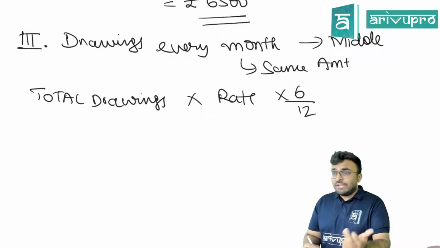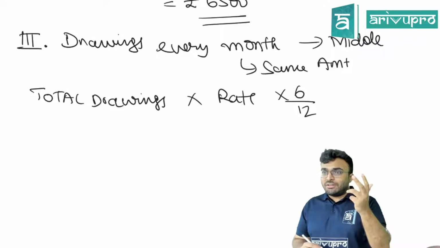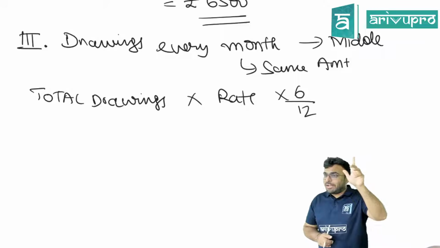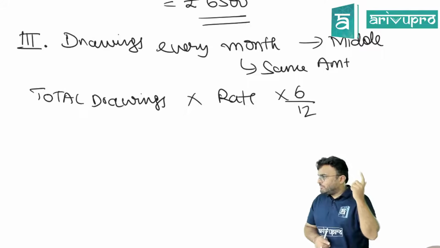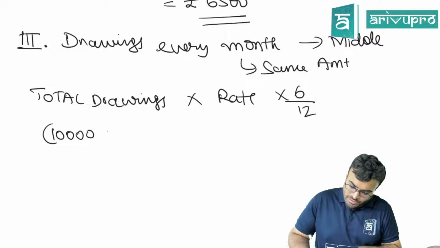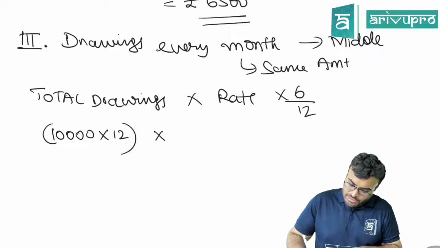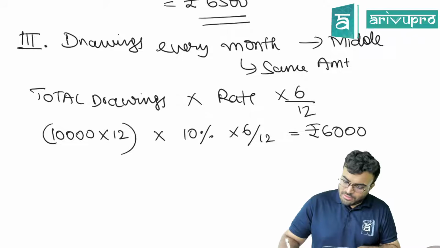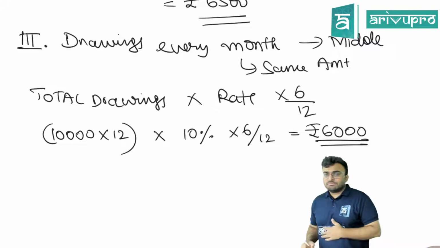Did you get the derivation? You just have to memorize the formula. In case you forget the formula, you still have the backup route. What is the backup route? Calculate individually, quickly. Is that clear? So now here, 10,000 into 12 months into 10% into 6 by 12 is equal to 6,000.